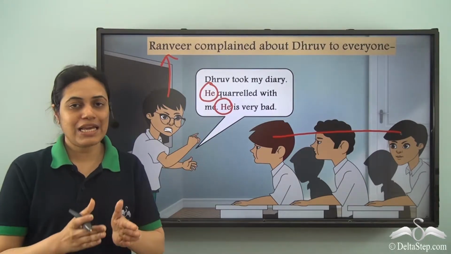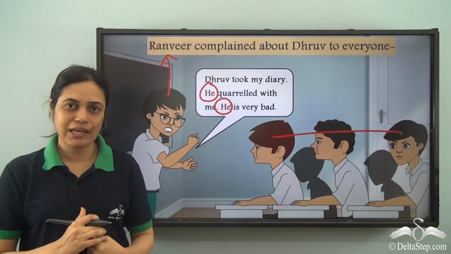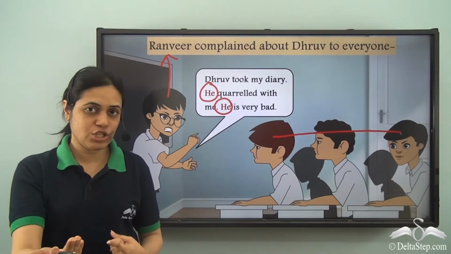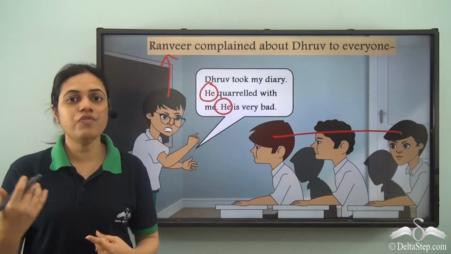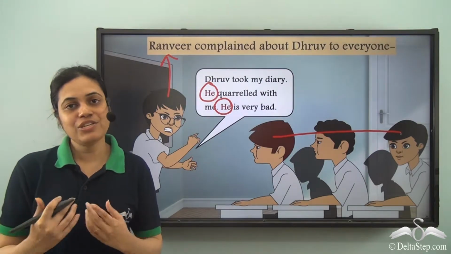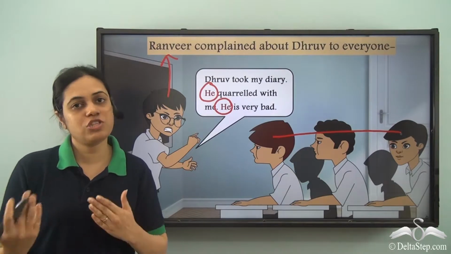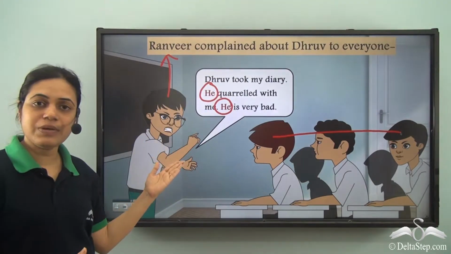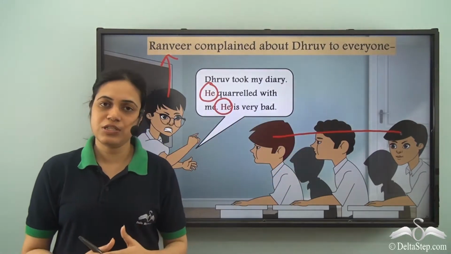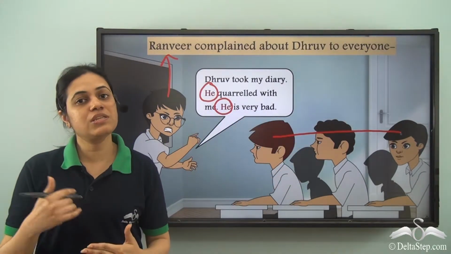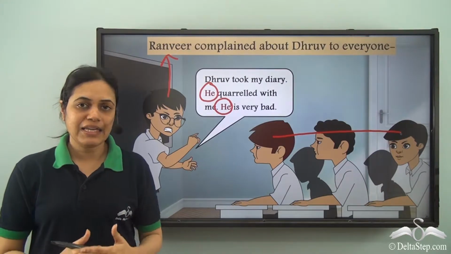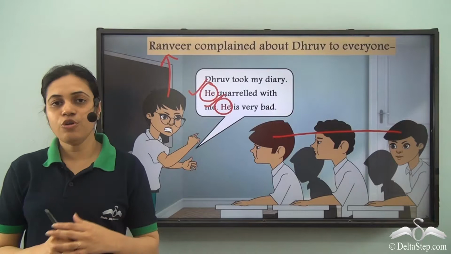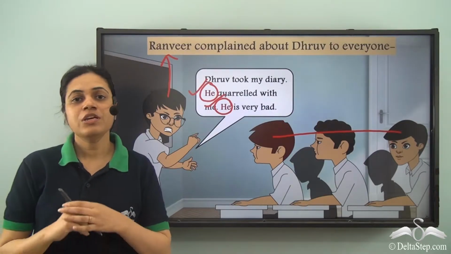So, we know that in English there is an I, that is the person speaking, which is the first person. Then there is you, the person spoken to, which is the second person. And there is everybody else, which is the third person. Over here, Dhruv is neither the person speaking nor the person spoken to. So, Dhruv is the third person and the pronoun used for Dhruv is he.